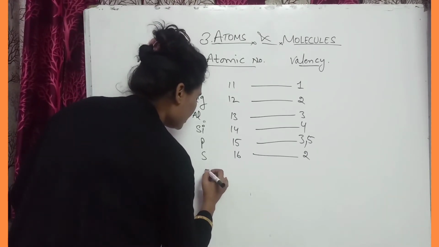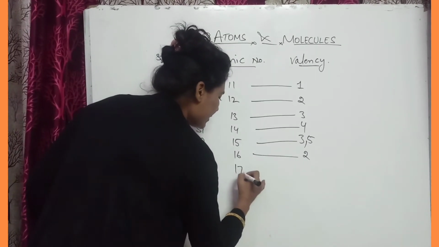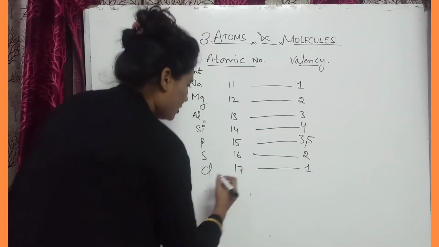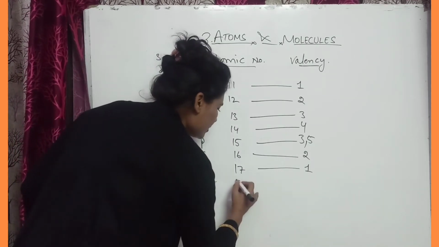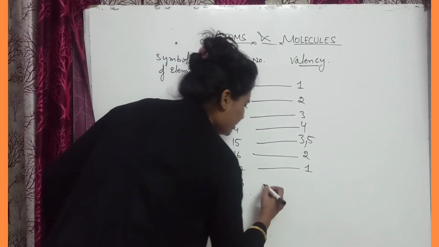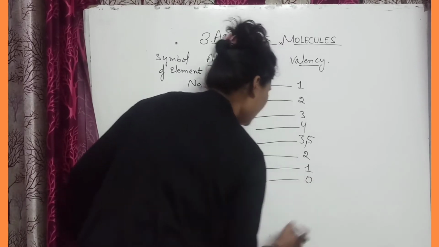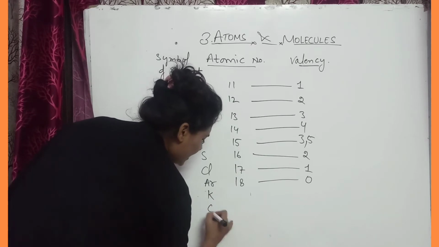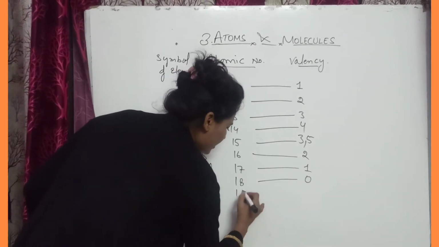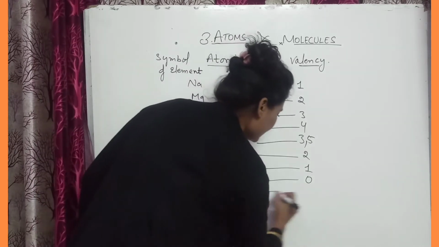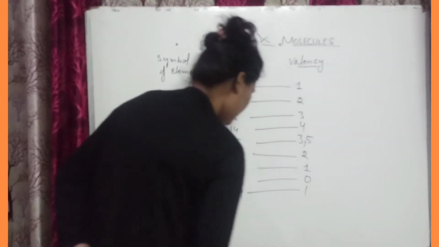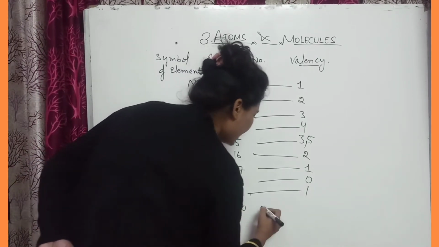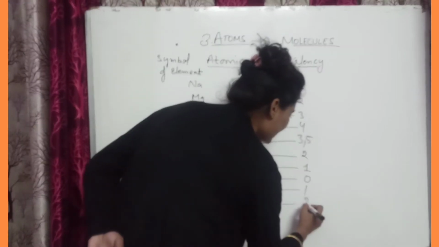After that, Cl, chlorine, 17 atomic number and the valency is 1. After that, Ar, atomic number is 18 and the valency is 0. Then K, potassium, and last calcium. Potassium, atomic number is 19 and its valency is 1. Okay, after 0 it will increase. Calcium, atomic number 20 and its valency is 2.